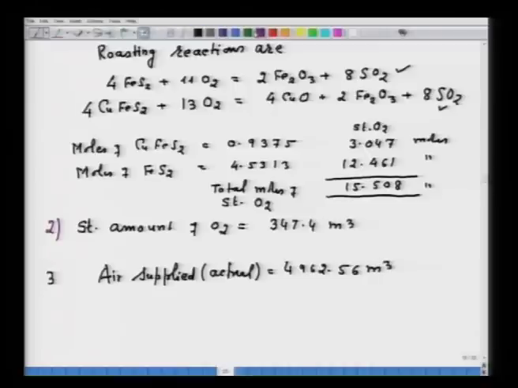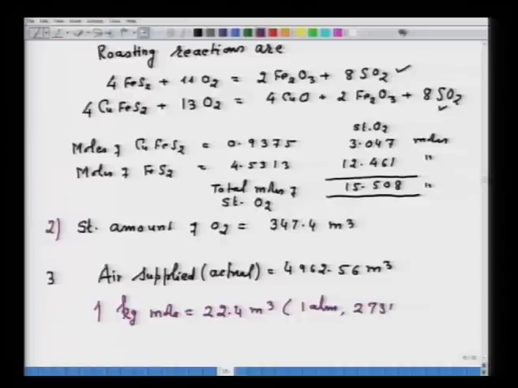Now, here it is important to remember that 1 kg mole is equal to 22.4 meter cube at 1 atm and 273 Kelvin. As such, this value is at 1 atm and 273 Kelvin. That is what is important.